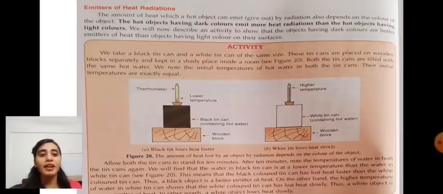We will find that the water in the black tin can is at a lower temperature than the water in the white tin can. This means the black color tin can has lost heat faster than the white color. Black colored objects emit more heat than the light color tin. Okay, this is an example of emitters of heat radiations.